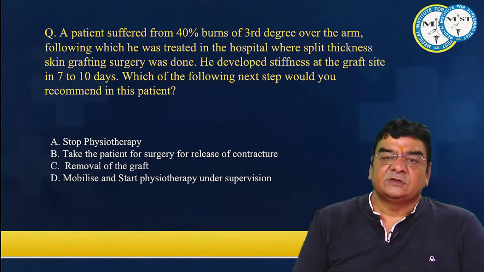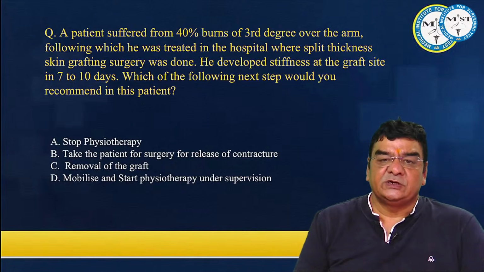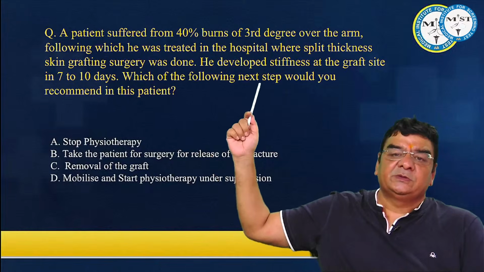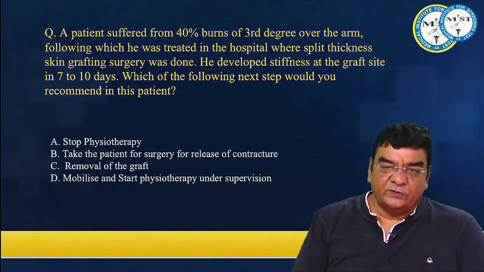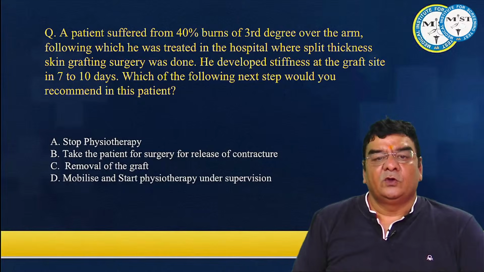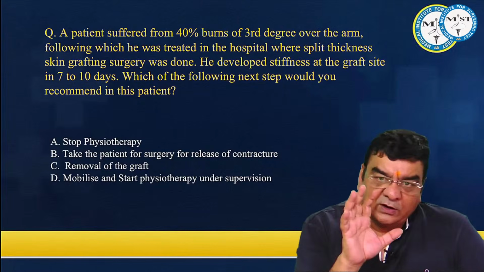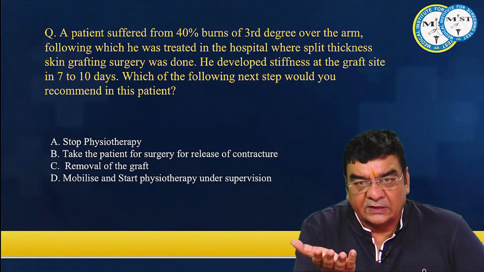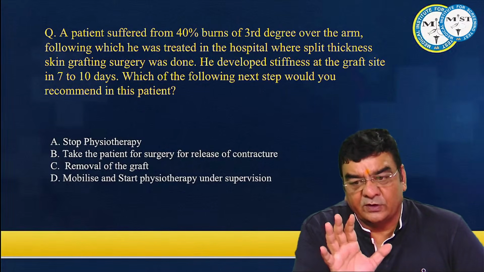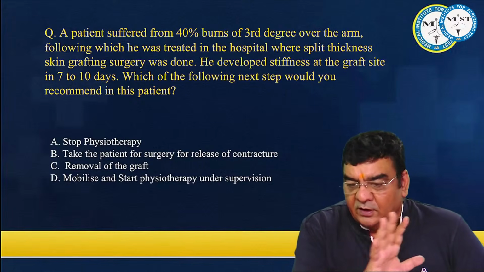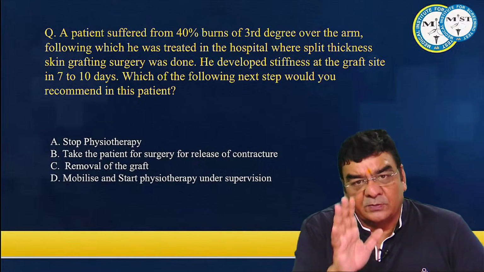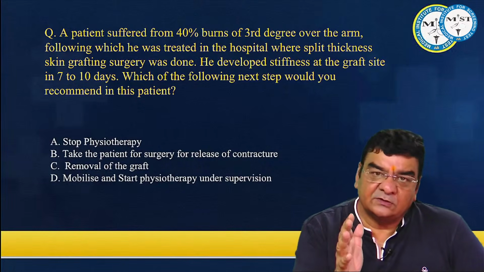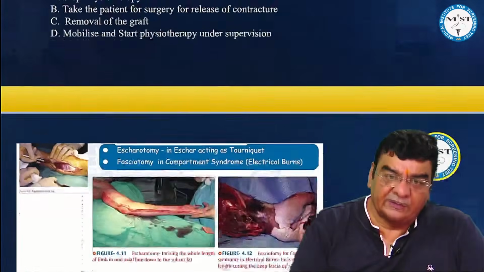Patient suffered from 40% of third-degree burns over the arm, following which he was treated in the hospital where split-thickness skin grafting surgery was done. He developed stiffness at the graft site in 7 to 10 days. Which of the following next step would you recommend to this patient? Now, whenever we are doing skin grafting, it takes approximately 5 days for the skin graft to settle at the recipient site. Whether we should recommend physiotherapy or not. We should ideally start physiotherapy on day 1 to avoid post-burn contractures, but in case of skin grafting, we start this physiotherapy after 5 days.